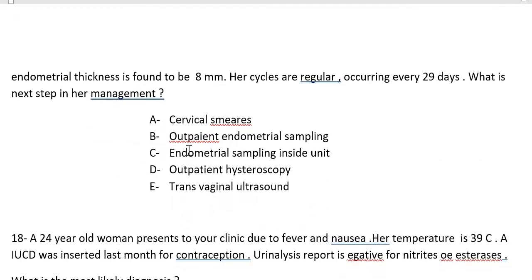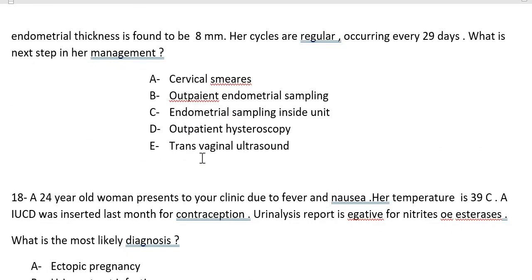Actually here the conflict is that the new guideline on heavy menstrual bleeding says that we have to offer hysteroscopy and endometrial sampling. So here you have to make a choice between B and D. B says outpatient endometrial sampling, and D says outpatient hysteroscopy. What should be done for this patient? Hysteroscopy, okay, we are going to visualize, but is it going to help us in making the decision for her management? No.